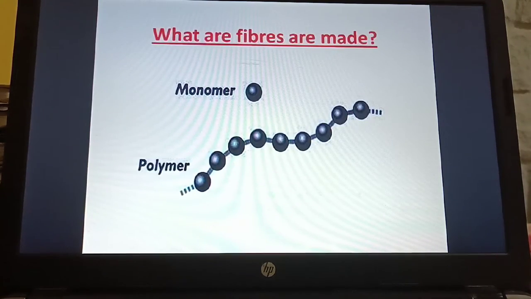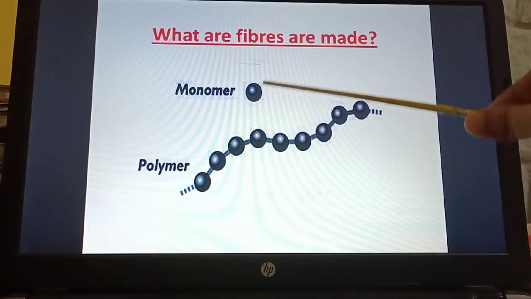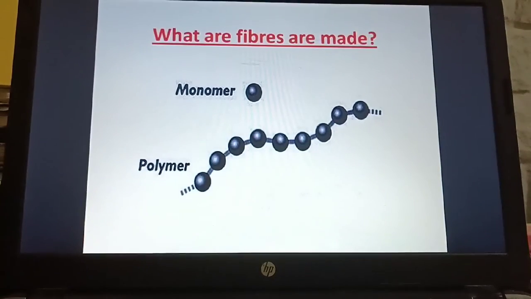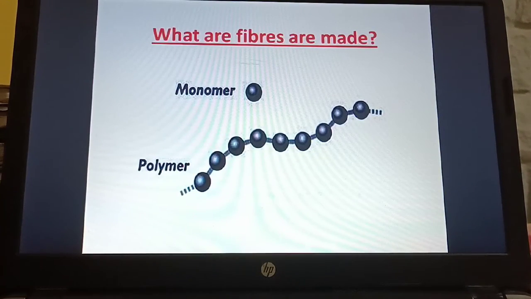Now what are fibers made of? If you see here, you can see two terms: monomer as well as polymer. Actually the fibers are made of monomers. Mono is nothing but single.